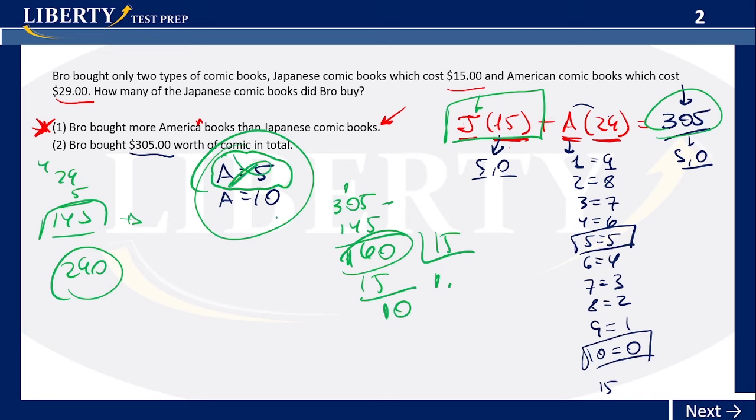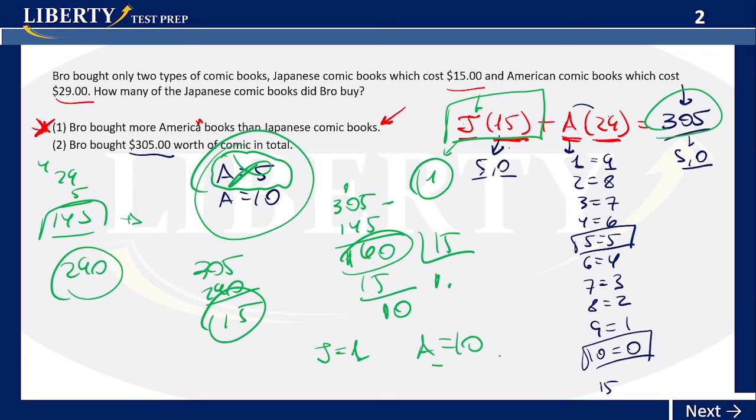Let's try A is equal to 10. You get 290. You subtract 305 from 290. You get 15. And of course, if you get 15 here, the value for J would be 1. So that's the only option here. So J being equal to 1 and A being equal to 10. Okay, so just by looking at the restrictions here, even though we only have one equation, we can get the answer. Why? How do you identify this? Because they gave you multiple of 5. Okay, so that's going to be possible in very, very seldom cases.